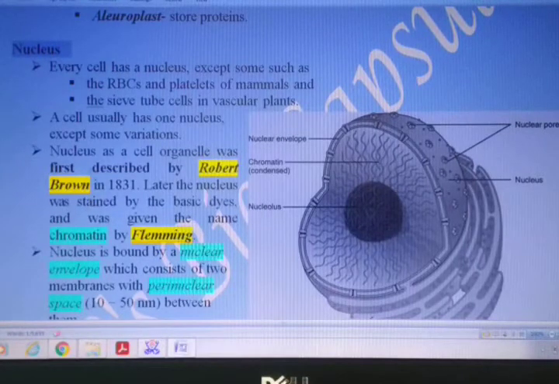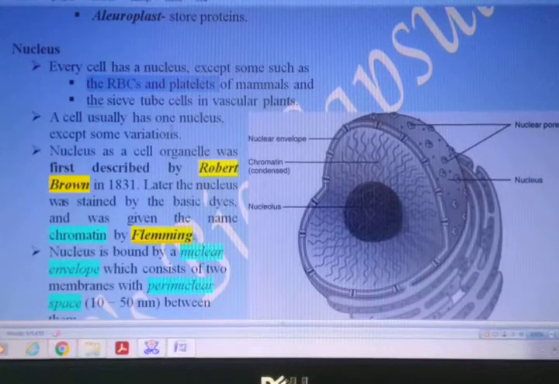Now there are some cells that do not have a nucleus. Except these three examples, all other cells essentially have the presence of a nucleus. One is the RBC, and the other one is the platelet of mammals.